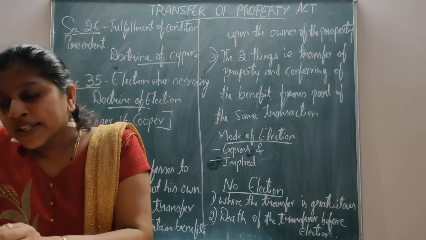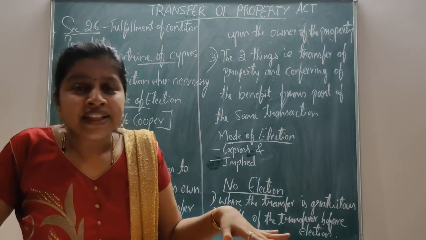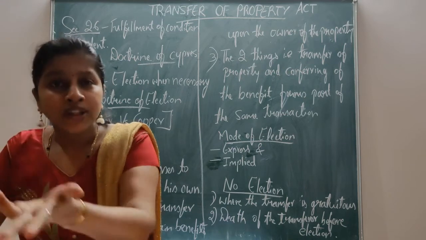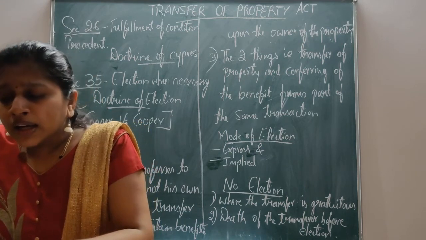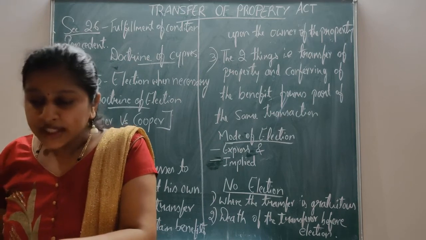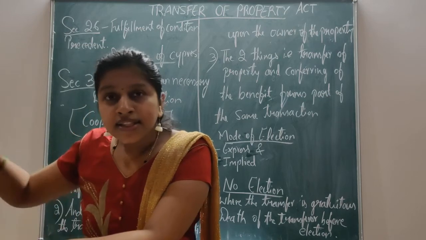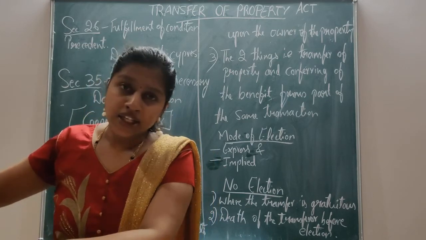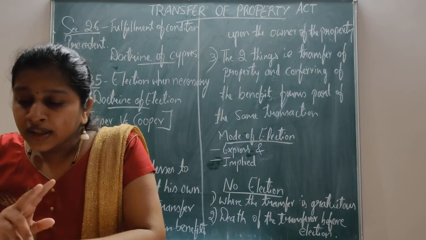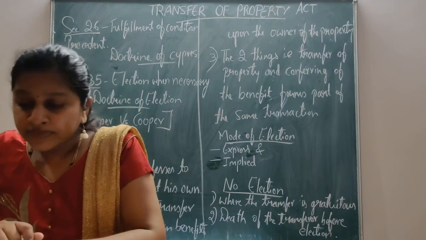Here, father is the transferor of whose property? Not his own property. Father is transferring the son's property, the bungalow, to his daughter. Son is the transferee. Who is put to election here? Son is put to election. Son has to make the election between his own bungalow and the mango garden.